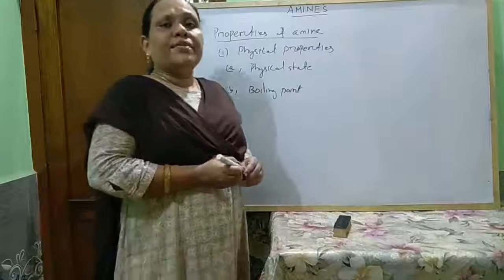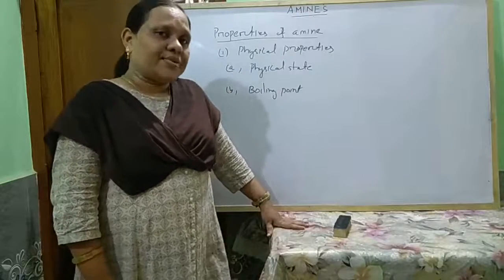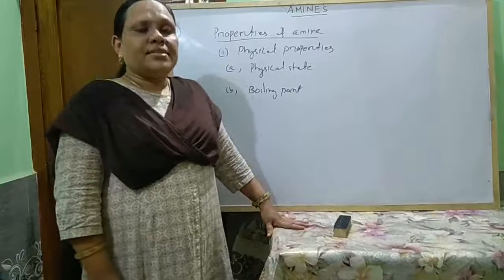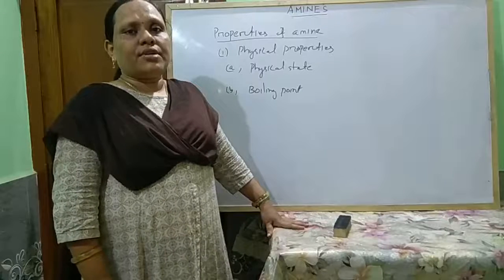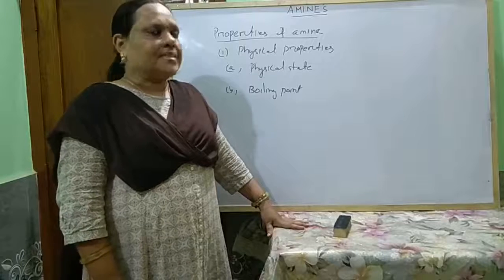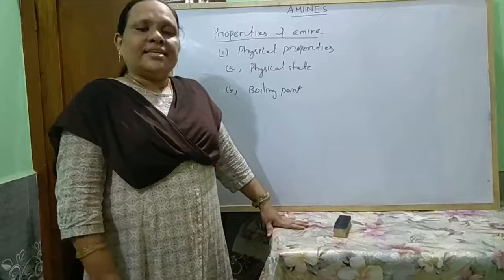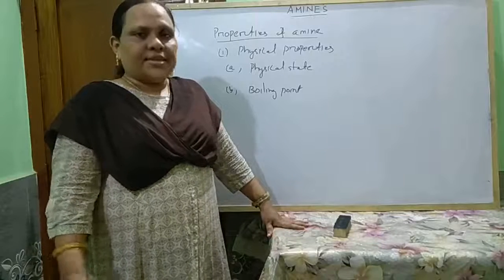The boiling points of amines are generally higher than those of corresponding hydrocarbons, alkanes, alkenes, alkynes, etc., because these amines can form intermolecular hydrogen bonds among themselves, so molecular association takes place, and they have higher boiling point. With increase in the number of carbon atoms, the boiling point also increases.